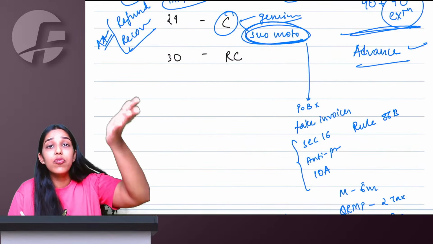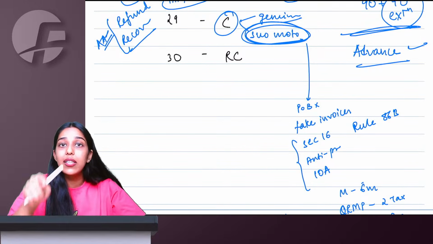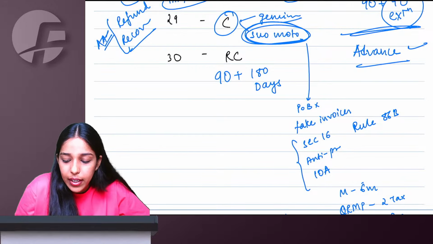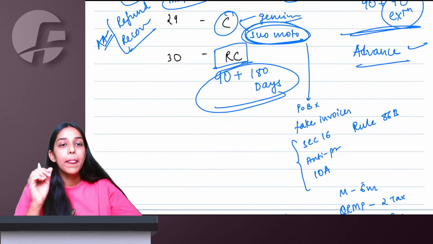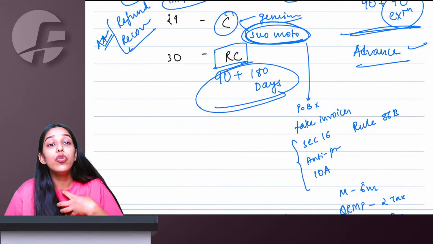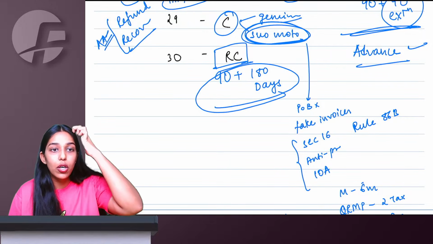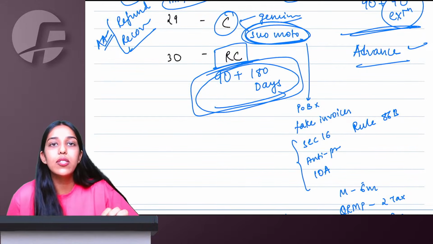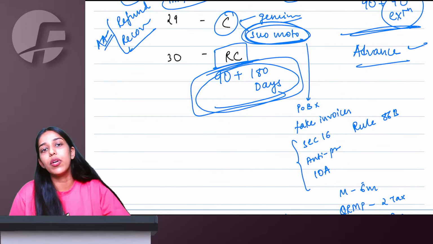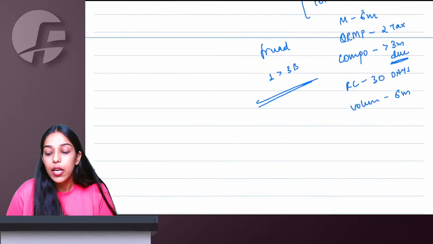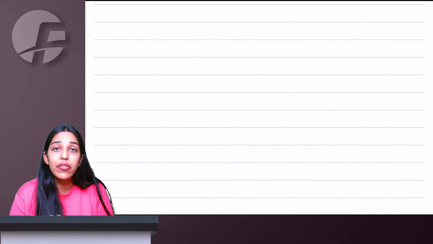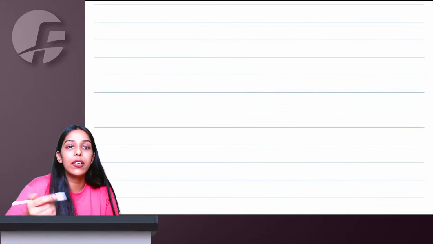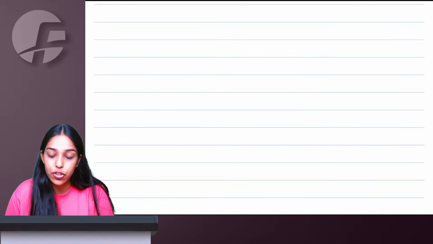Oh my god, the registration got cancelled. The officer cancelled you suo moto. Within 90 days plus extension of 180 days, you can go and apply for revocation of cancellation. If you yourself had applied for cancellation, you cannot go for revocation. But if the officer cancelled you suo moto, then within 90 days or plus one extension of 180 days, you can go and apply for revocation. Your registration was cancelled because you did not file return, because you did not give bank details, then first comply with all those things, and after that you go and apply for revocation.